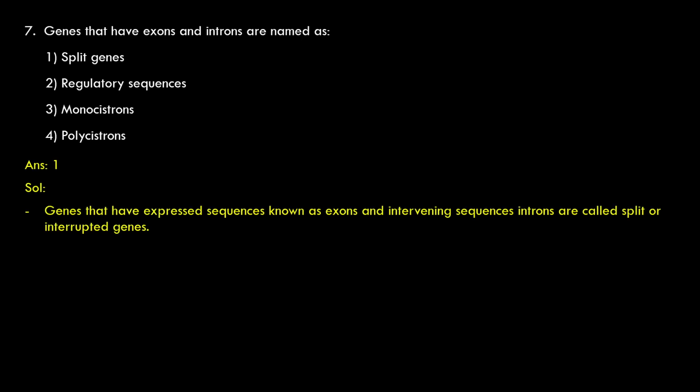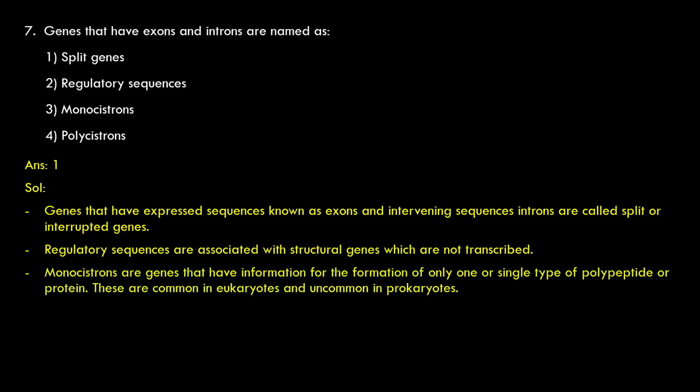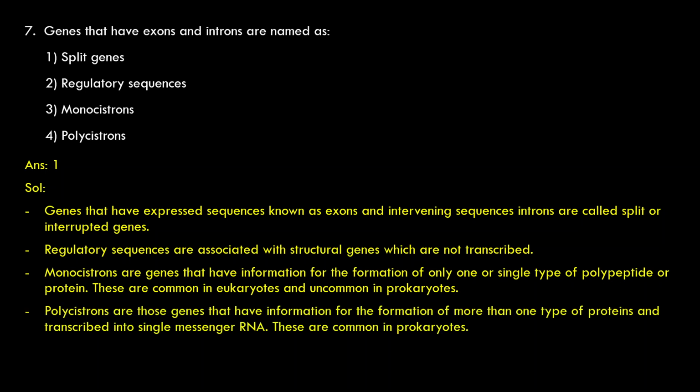One. Genes that have expressed sequences known as exons and intervening sequences introns are called split or interrupted genes. Regulatory sequences are associated with structural genes which are not transcribed. Monocistrons are genes that have information for the formation of only one or single type of polypeptide or protein. These are common in eukaryotes and uncommon in prokaryotes. Polycistrons are those genes that have information for the formation of more than one type of proteins and are transcribed into a single messenger RNA. These are common in prokaryotes.